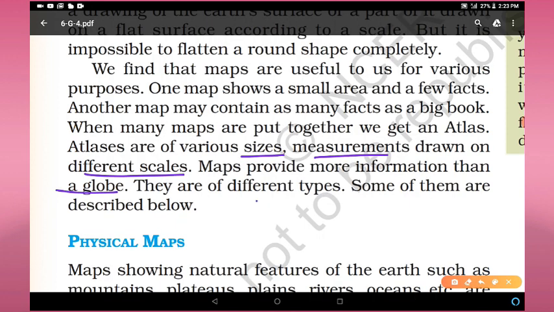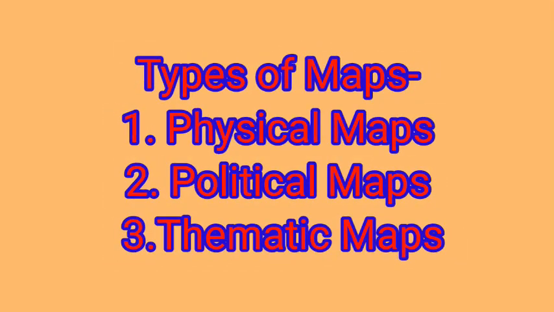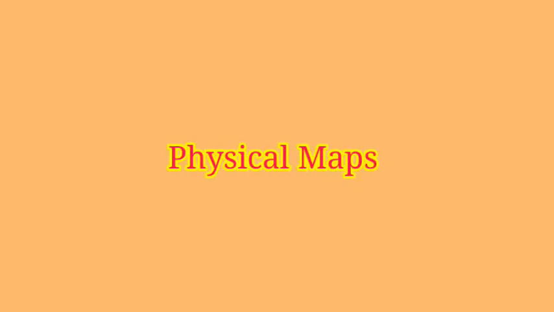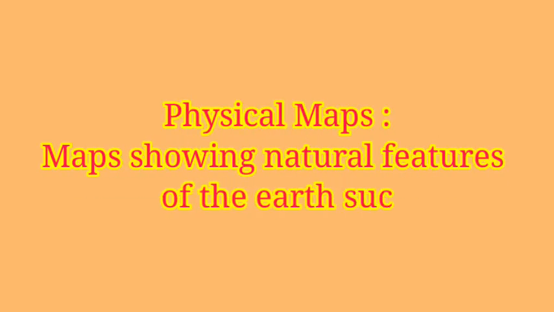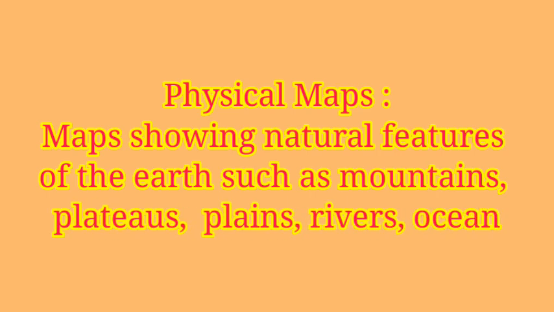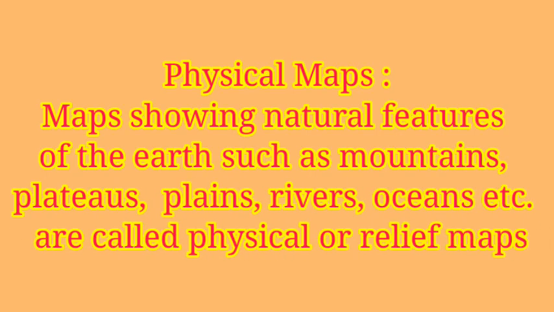They are of different types. Some of them are described below. So what are the types of maps? Basically there are three types of maps. How many types? Three types of maps. Number one, physical maps. What are physical maps? Maps showing natural features of the earth such as mountains, plateaus, plains, rivers, oceans, etc. are called physical or relief maps.